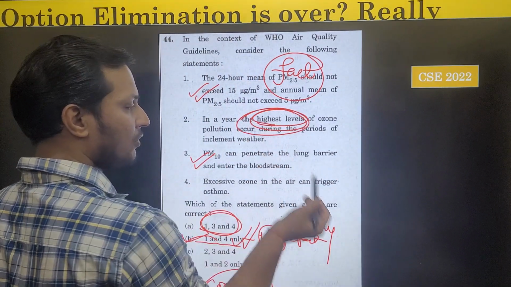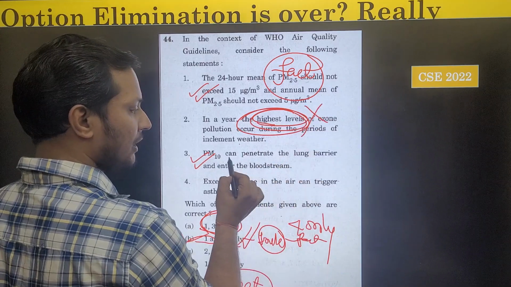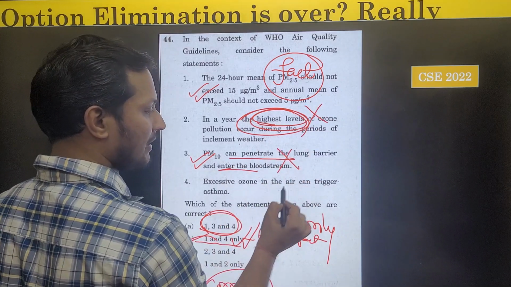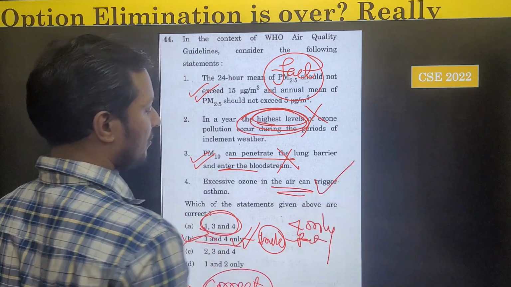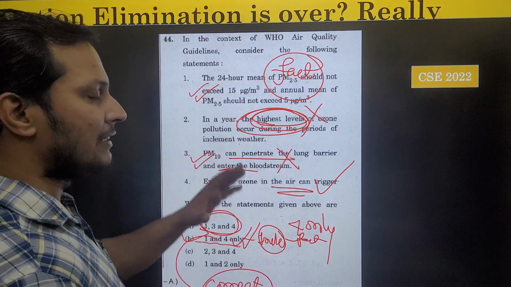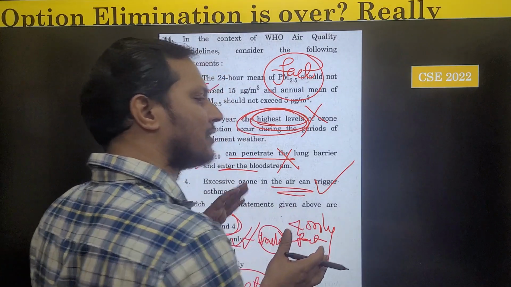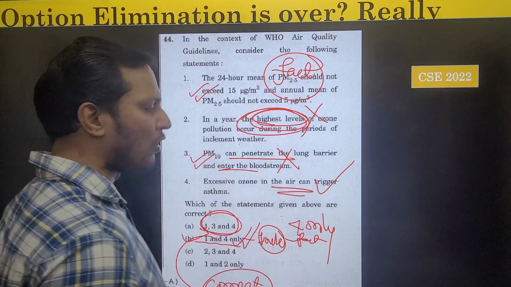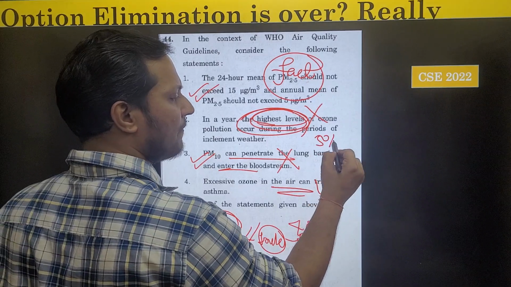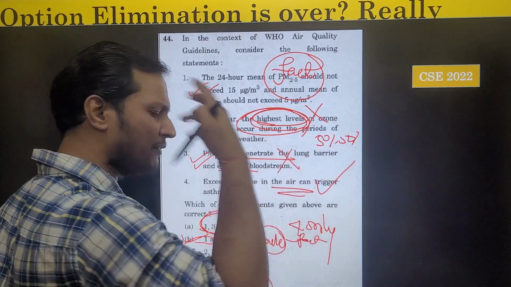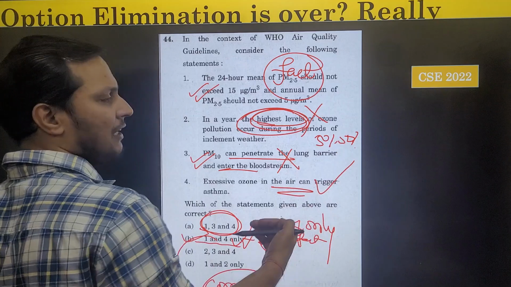Highest is obviously incorrect. Compound sentences are incorrect. 'Can' is always correct. You have to apply all these techniques and reach as close to the answer as possible, because if you are able to eliminate two options, already you are at 50-50. And then if you apply a little bit of trick, you will get the answer.